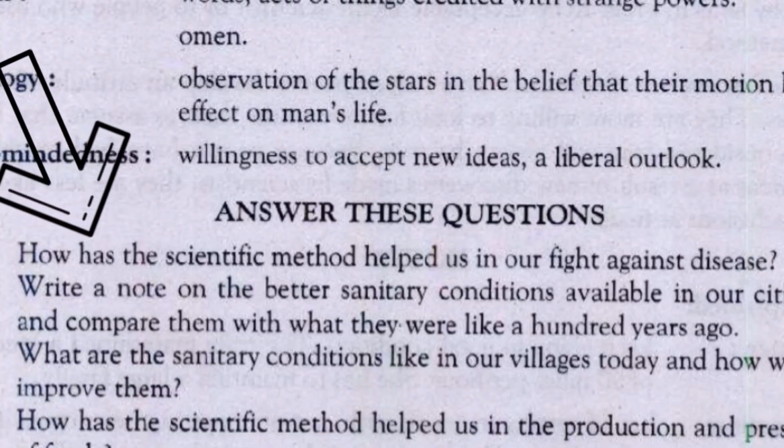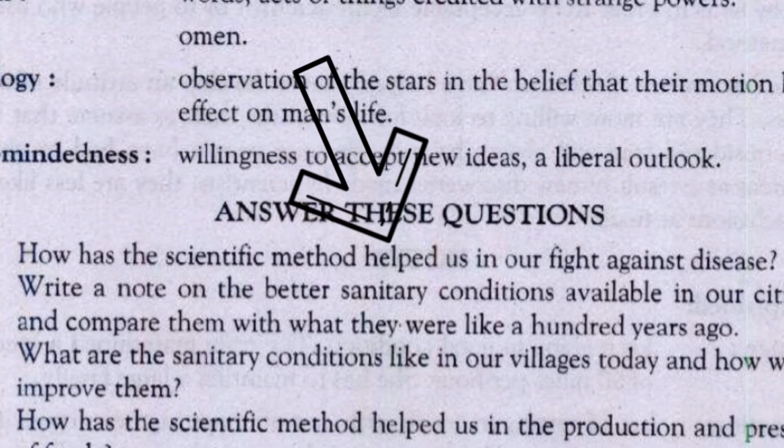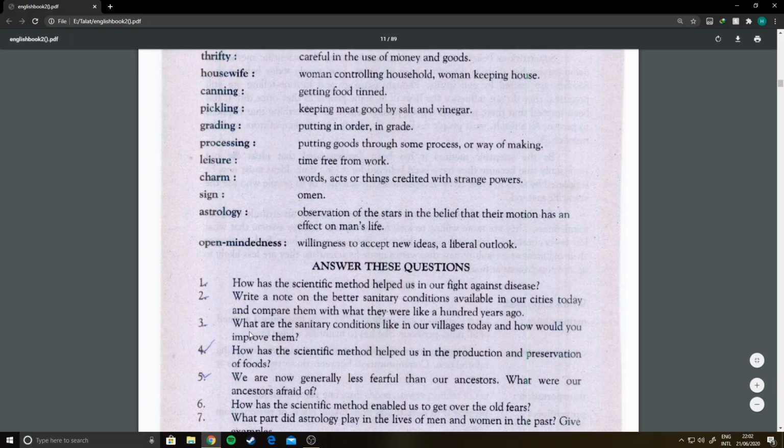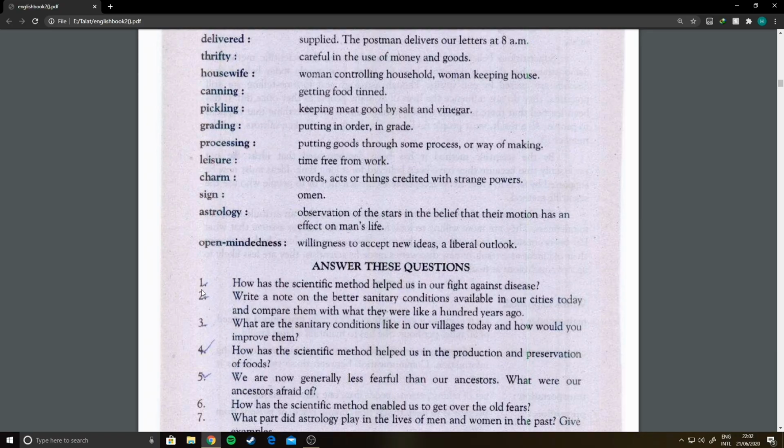Question number 1: how has the scientific method helped us in our fight against disease? Yes, obviously, it has helped us greatly in our fight against diseases.